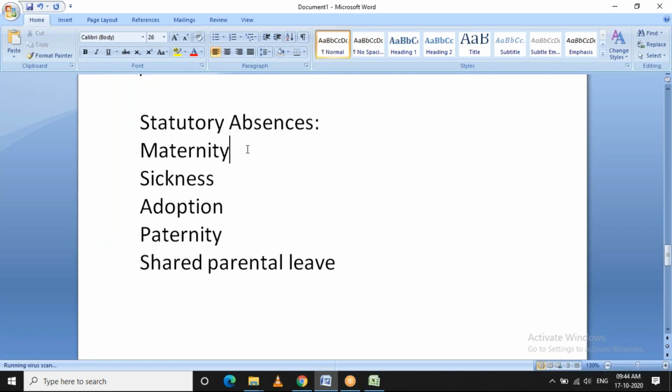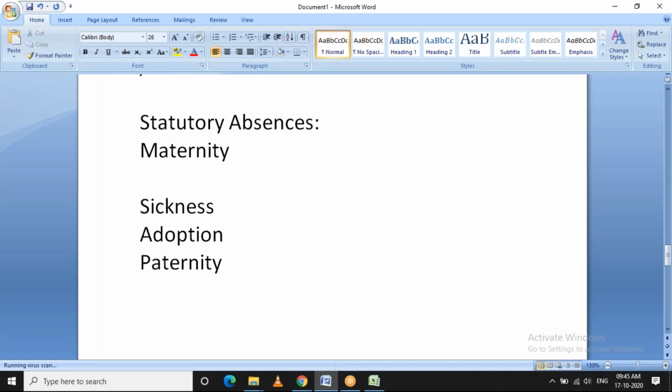The amount which should be paid for these absences is decided by the government, and every tax year this amount will keep changing. And they have certain criteria for these absences: whether the employee is eligible or not, what their earnings are over a period of time, and for how long they will be getting this statutory payment.